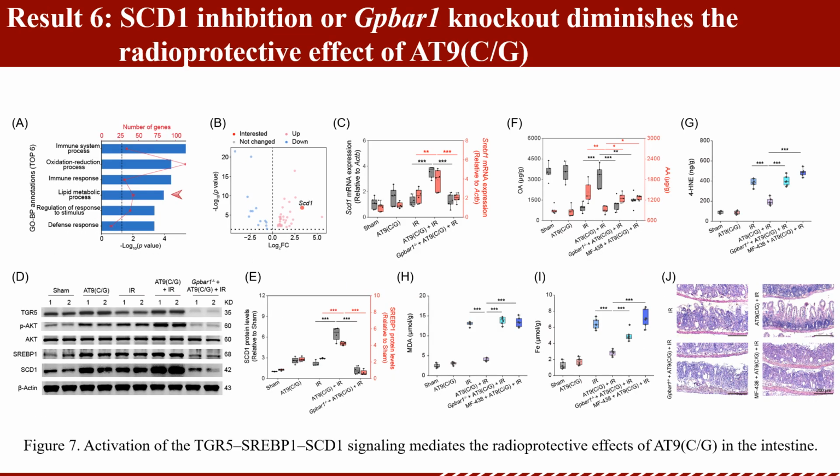Result 6. SCD1 inhibition or TGR5 knockout diminishes the radioprotective effect of 89-CG in mice. Transcriptomic analysis revealed significant enrichment of the lipid metabolic process in irradiated mice after 89-CG treatment, with SCD1 being notably upregulated. Administration of the SCD1 inhibitor MF438 attenuated the radioprotective effect of 89-CG. Additionally, TGR5 knockout impaired the efficacy of 89-CG to induce SCD1 expression and alleviate IRI.